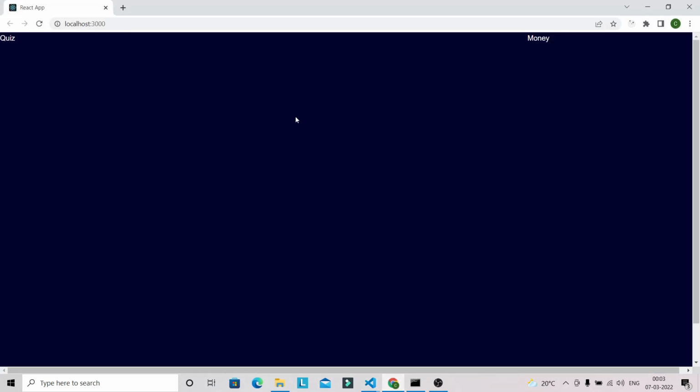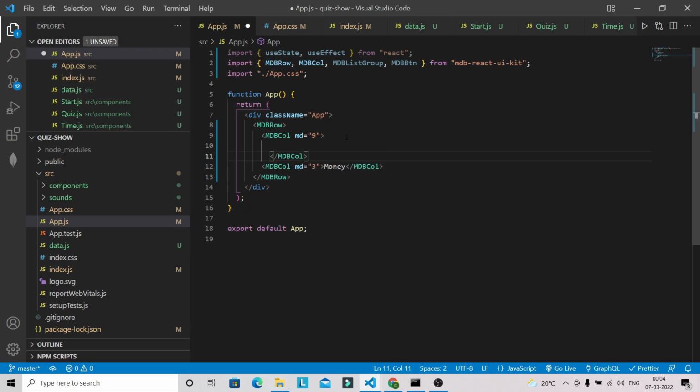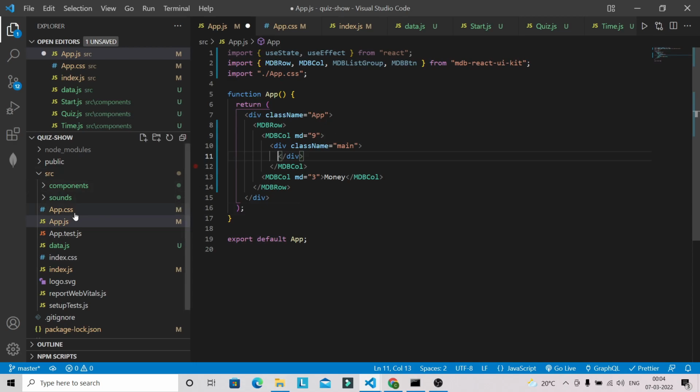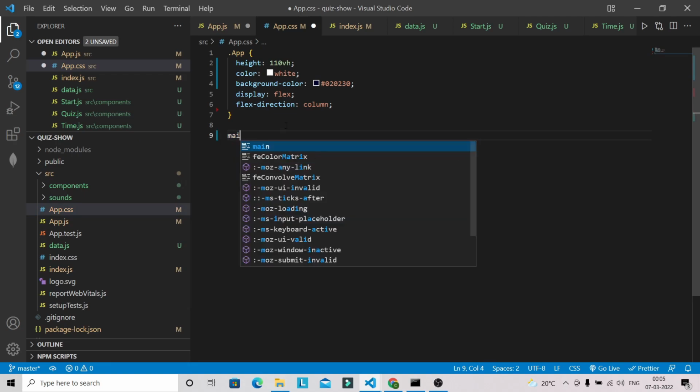So you can see that this entire section we are going to use for our quiz question along with the background image and timer, and this section we are going to use for displaying the prize money. So first let's work on this column 9. Inside it I'm going to use one class main, and I'm going to add the styling inside our app.css file for the main class.